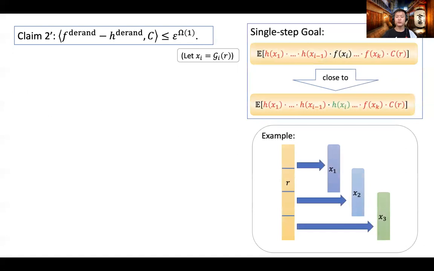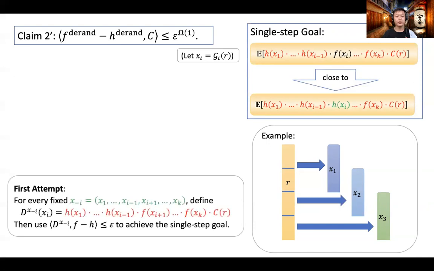Inspired by the previous proof of the classical XOR lemma, it suffices to consider a single step where we have such an expectation: I-1 instances take h value, then the other instances take f value. And we want to argue it is very close to another expectation where we replace the f of xi term by an h of xi term.